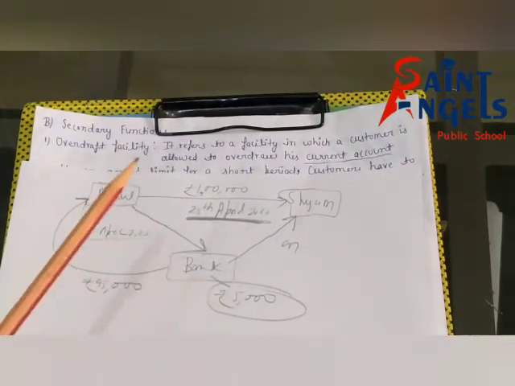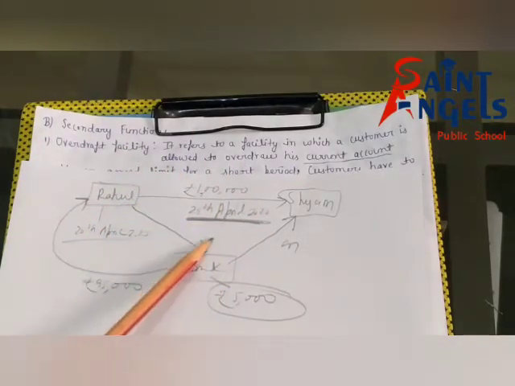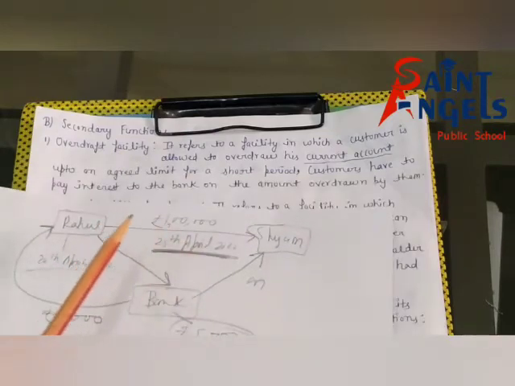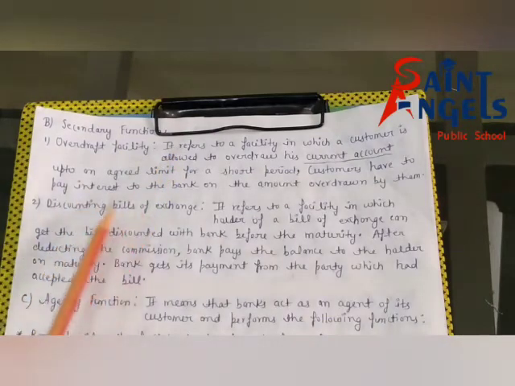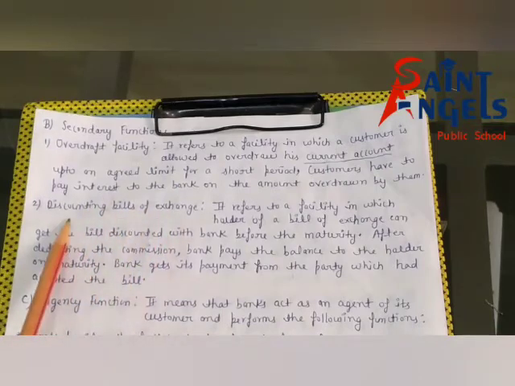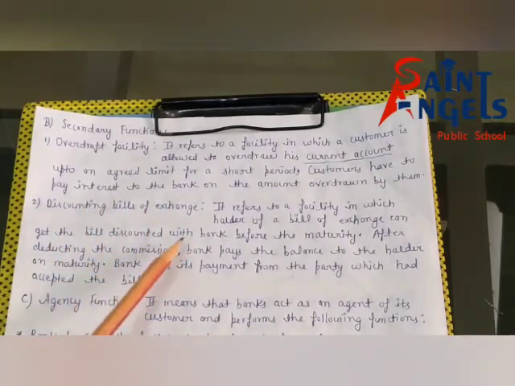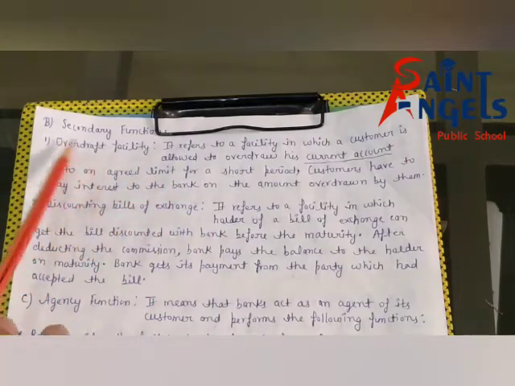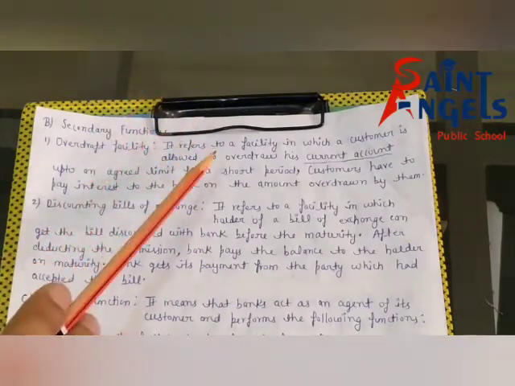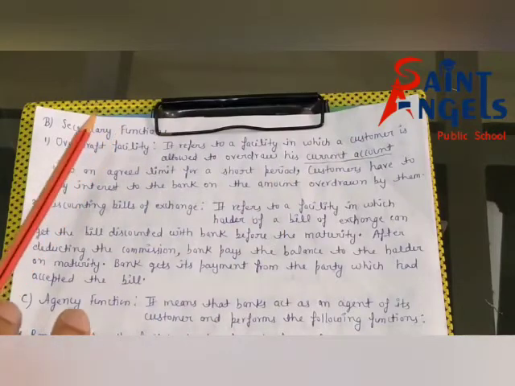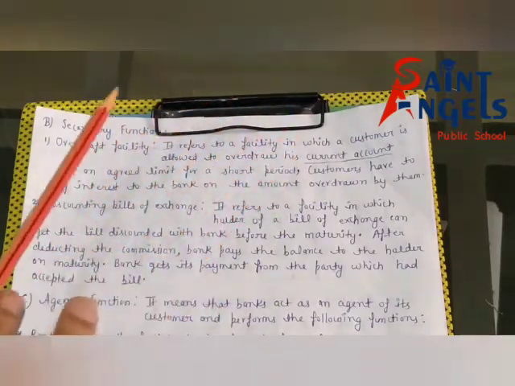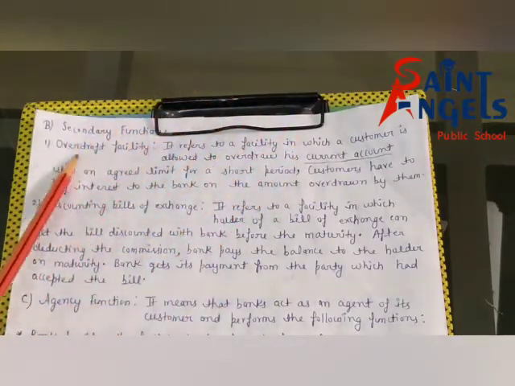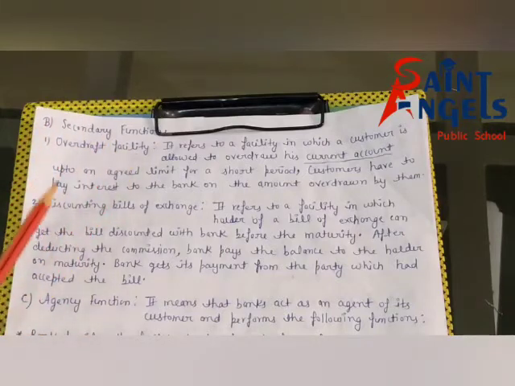I hope this example is clear. Discounting bills of exchange. Now I hope all of you have understood secondary functions of commercial banks. Secondary function has two parts. Overdraft facility, all of you have understood. Second, discounting bills of exchange, all of you have also understood.